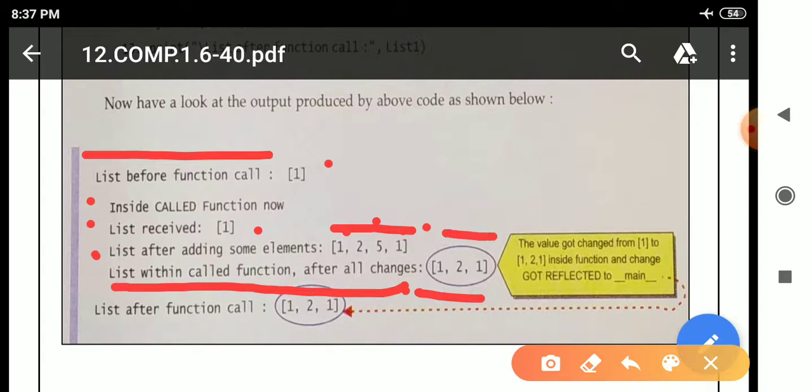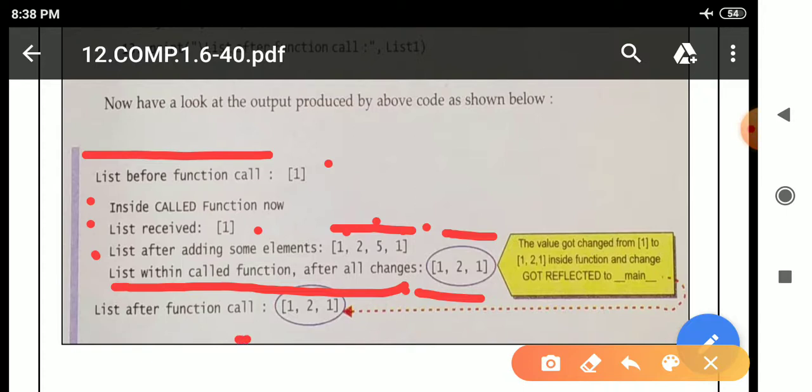After that the function is completed, there is a return statement, so it will move outside the function body, into the main body, the top level statement. In the last line, line number 13, there is another print statement, outside the function. Inside this print statement there is list after function call.